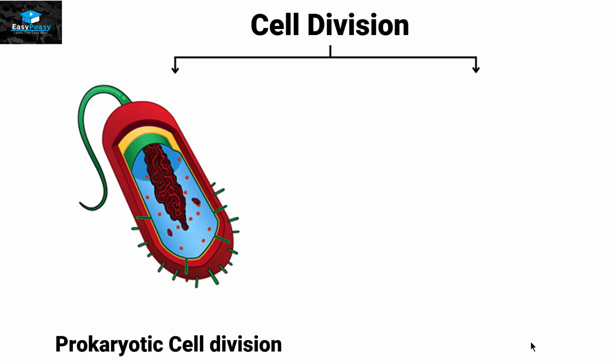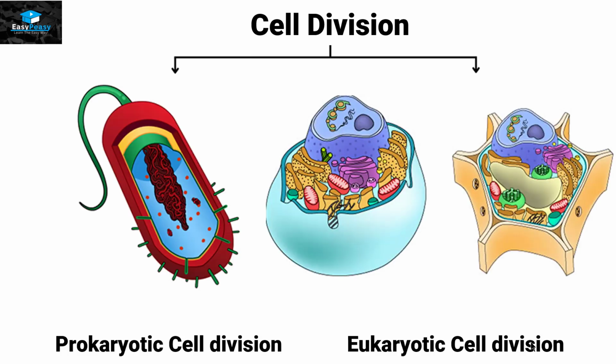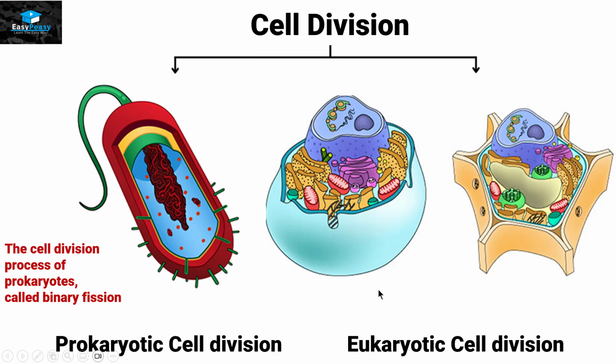And cell division usually occurs in all types of cells, whether it's a prokaryotic cell division or a eukaryotic cell division. If it's a prokaryotic cell division, then it is usually called binary fission. We will make a separate video for binary fission because if we include it in this video, then this video will get too long. And in eukaryotic cell division, we have both animal and plant cells in which the cell divides.